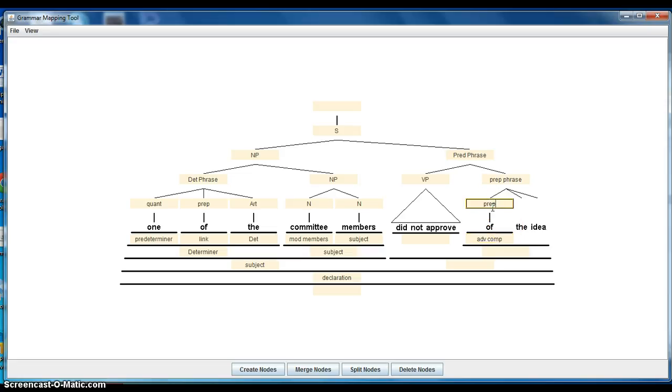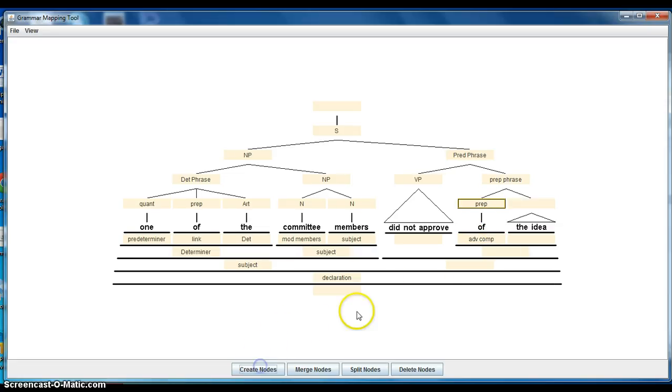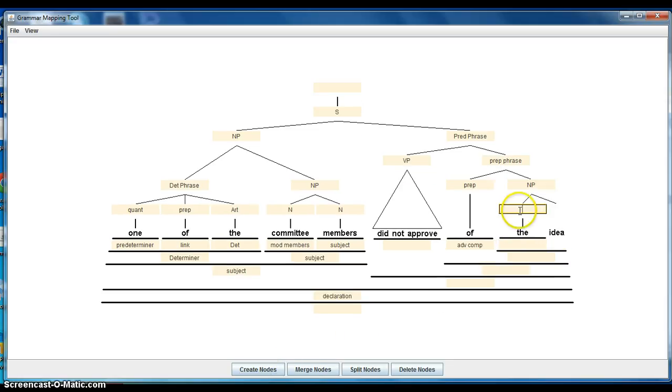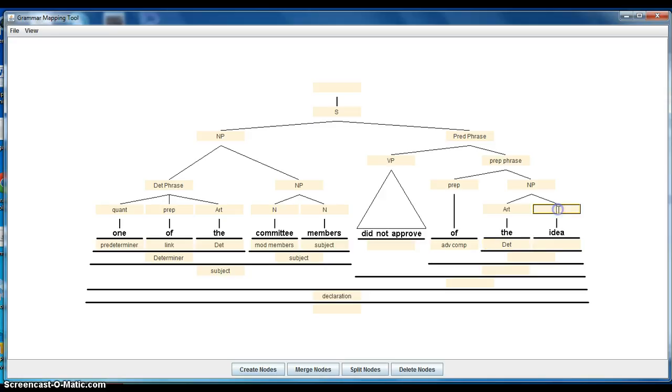That's a preposition. And then this is a noun phrase. And the noun phrase has an article, determiner, and then idea, which is a noun. Okay, of the idea. And the idea is the prepositional complement. And the idea below that is the prepositional complement. Okay, and below that we have of the idea, and that's the adverbial complement.